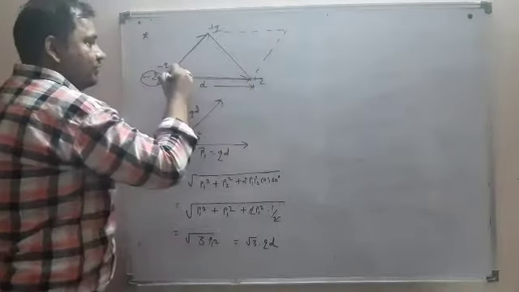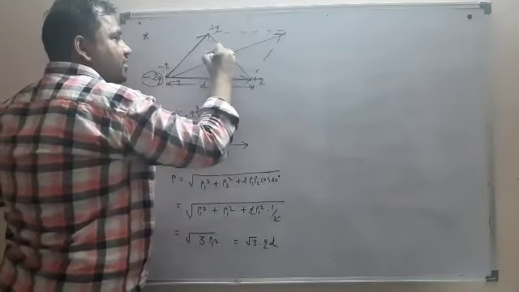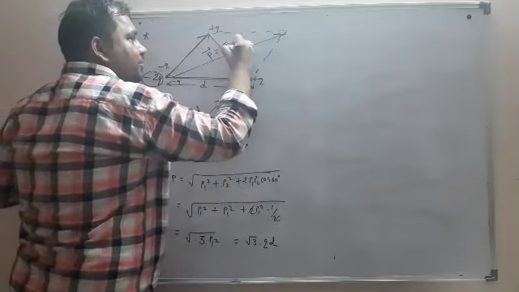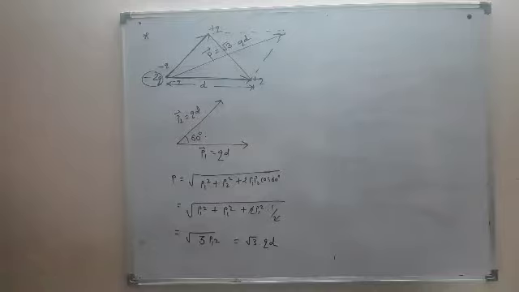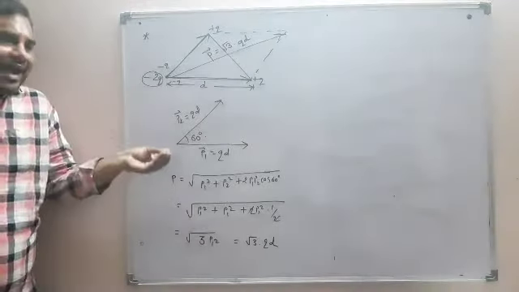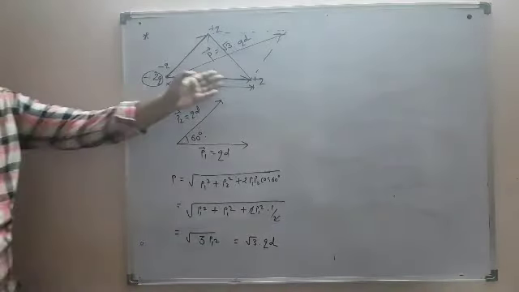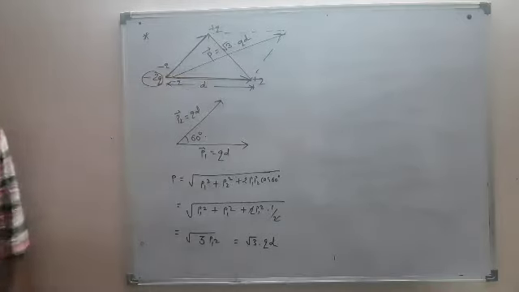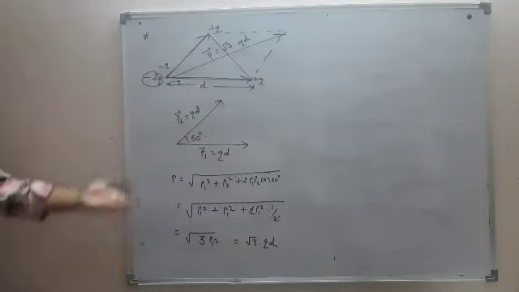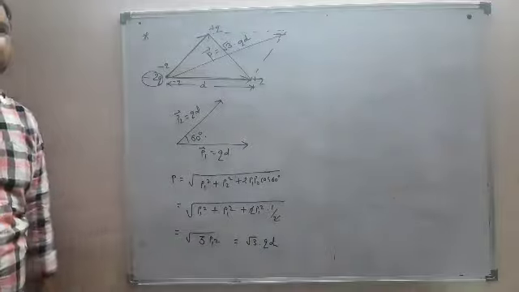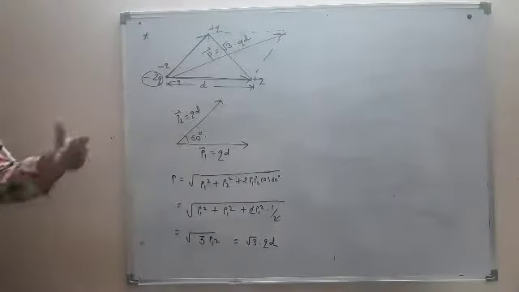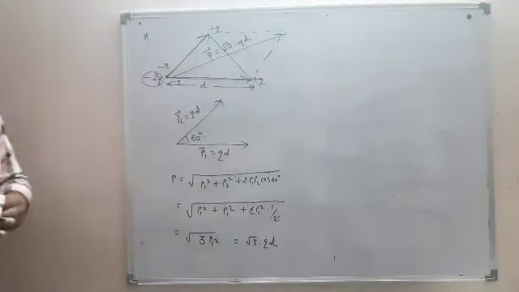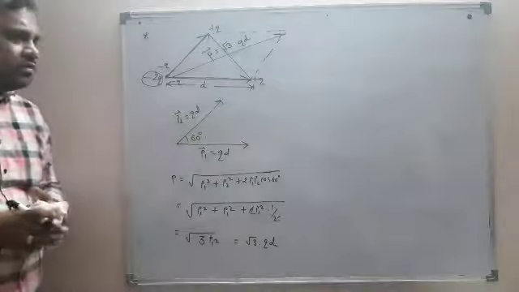I can find out this resultant dipole moment. It is root 3 QD. So just as you add two vectors, you just have to add two dipole moment vectors and find out the resultant dipole moment of a system. Now, I hope this is clear to you. This kind of question can easily be solved by you.